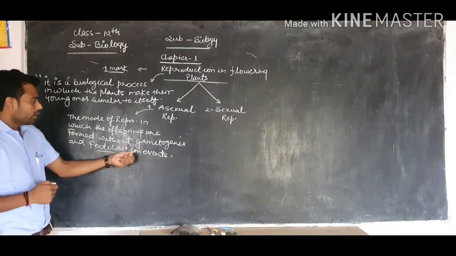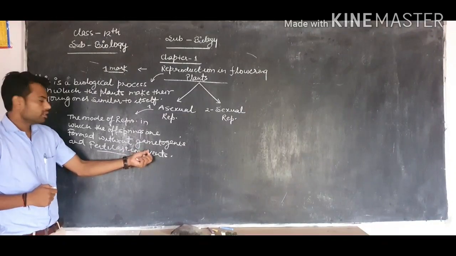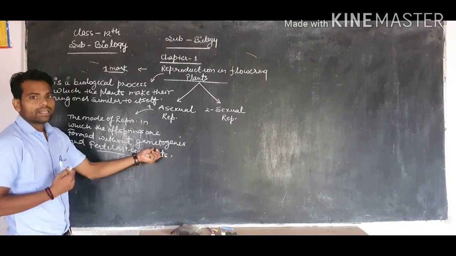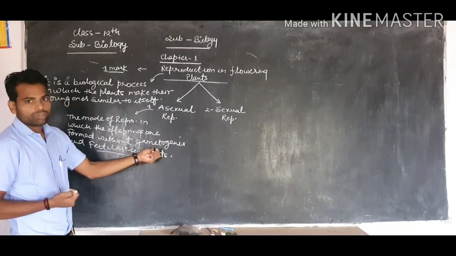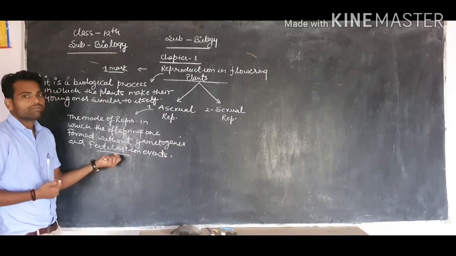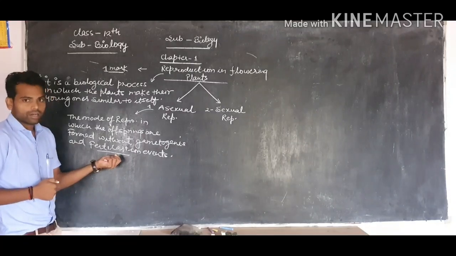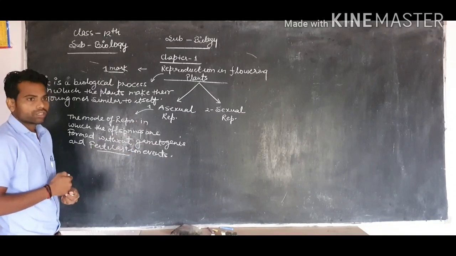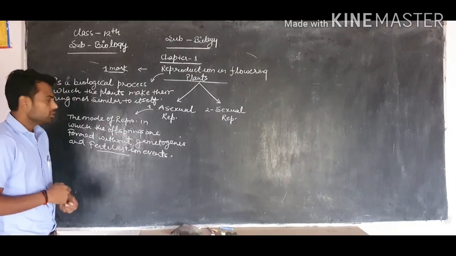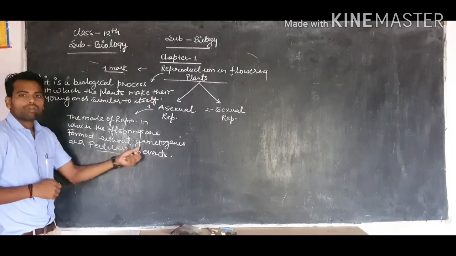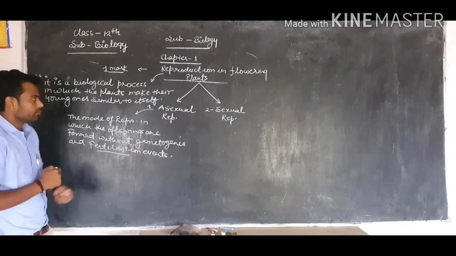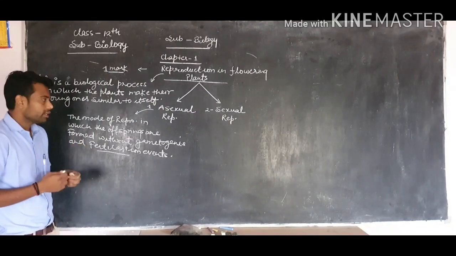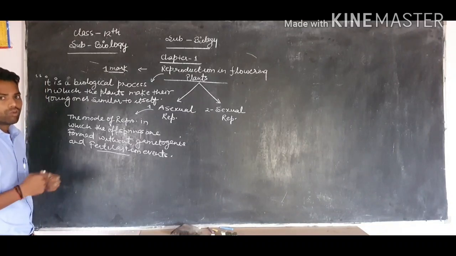Okay, so here two words are given. First is gametogenesis, second is fertilization. Gametogenesis means the formation of gametes, like male gametes and female gametes. Fertilization is the fusion of male and female gametes. Both processes do not occur in asexual reproduction, and the plant produces its young ones without involving gametogenesis and fertilization. Asexual reproduction can easily be seen in higher plants by different methods.